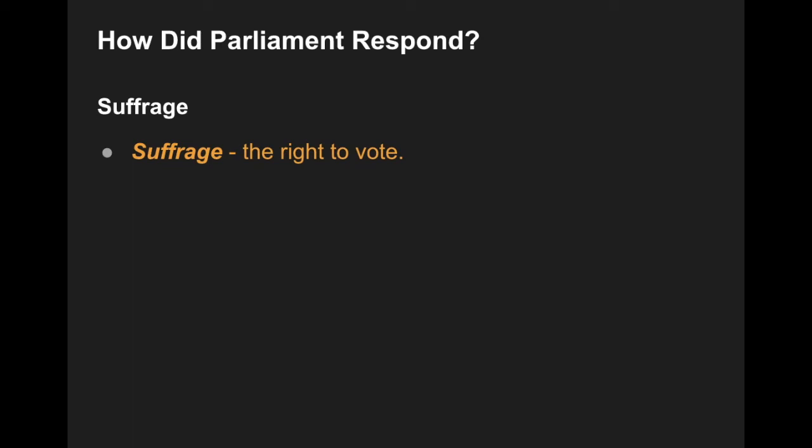All right, so you don't need to know the specifics of a lot of these, but I'm going to mention them anyway. One of them is going to be the People's Charter. This happens in 1839. This is where some of these individuals, especially the liberals in England, are trying to get the working class and men to vote. They want the men who are in that working class, who don't own property, who are working in the factories, the ability to vote, to be able to have their voices heard as well, because they're the ones who are living in those horrible conditions. However, Parliament rejects this. They don't continue to respond to this.